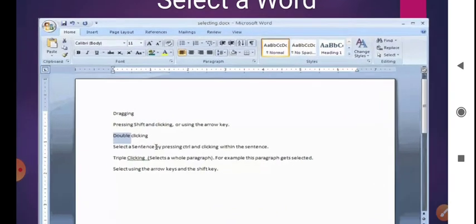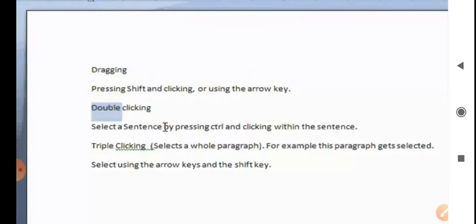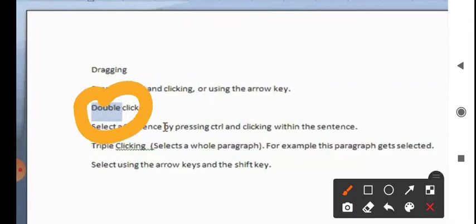Now see, here one paragraph is written, some 4 to 5 lines. If I want to select a word, how to select a word? You have to select a text, double click the word to select it. Here I had selected one word, that is double, so you click with your mouse, double click, so you can select it. Or click on the left mouse button and drag through the word to select it, so whichever word you want.